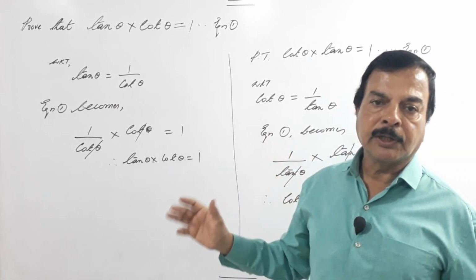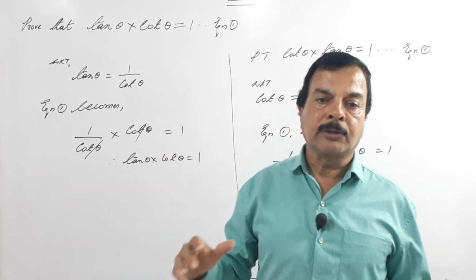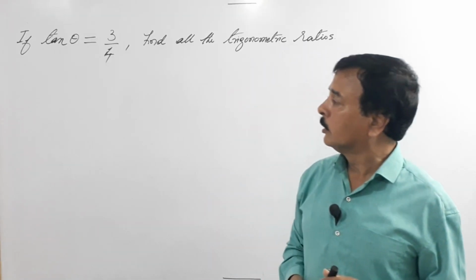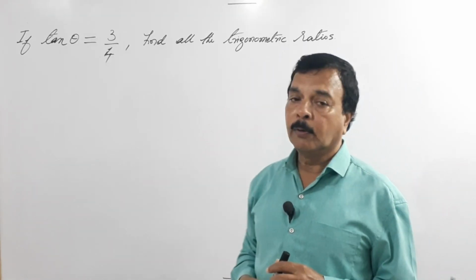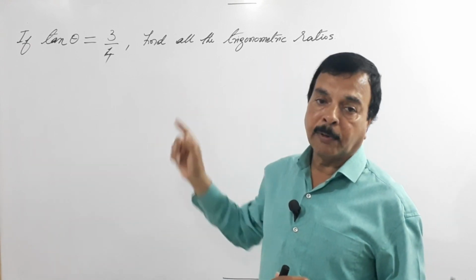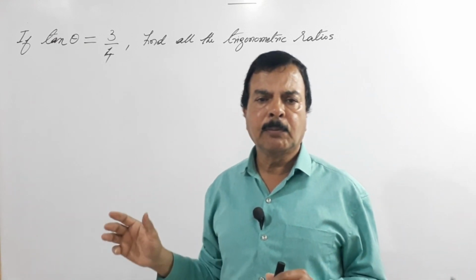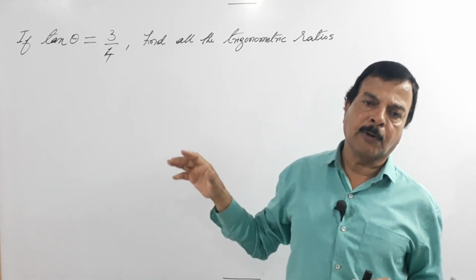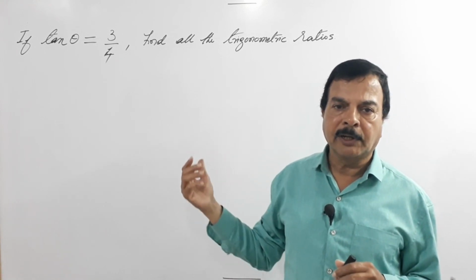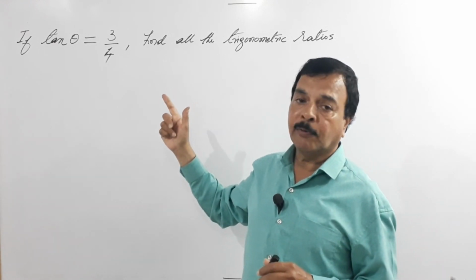After this we shall try to find some more problems on trigonometric ratios and other identities. So dear students, we have been given a problem. If tan theta equals 3 by 4, find all the trigonometric ratios. Very simple problem, but since you are doing the first problem, it will look strange for you, but as you practice, definitely it will be easier. What does it mean if tan theta equals 3 by 4?